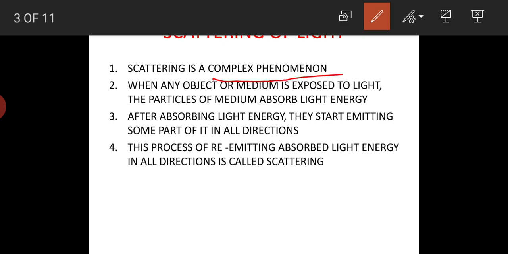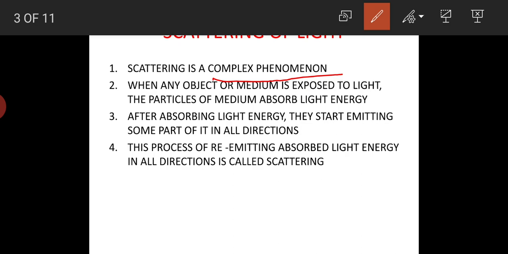Take an iron chair and place it under the sun for nearly 2 or 3 hours. After 2 or 3 hours, if you observe, it will have absorbed a lot of heat energy. It will absorb a lot of heat and light energy. All the light energy which is coming from the sun, that iron chair will absorb, and after those 2 or 3 hours, bring that iron chair inside the room and keep it in the room.